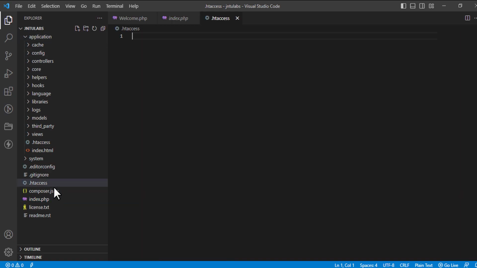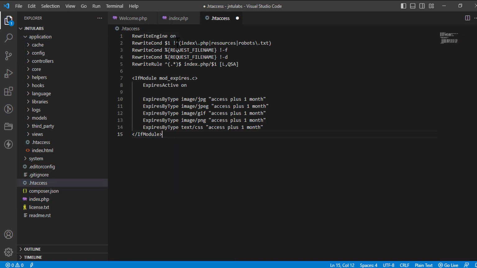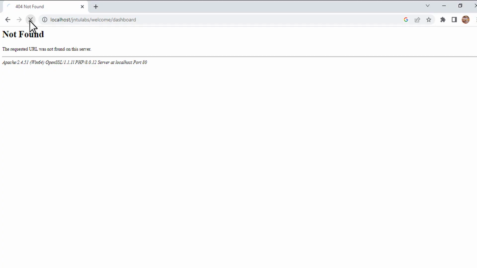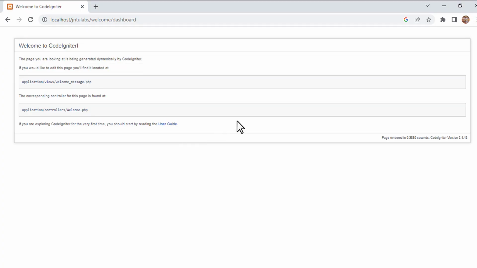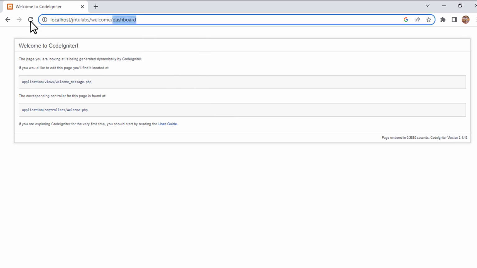For this you need to create a file called the htaccess file. This htaccess file will allow you to redirect directly using the controller name and your function name. Once it is written, then once you reload your URL, you will be able to view it. So this is how you need to set up your CodeIgniter 3 folder.